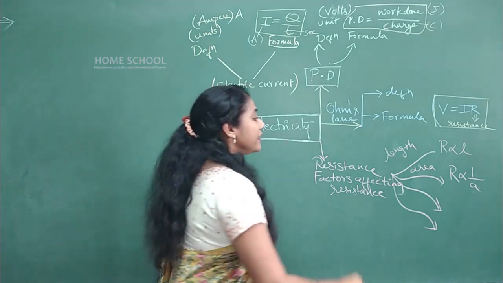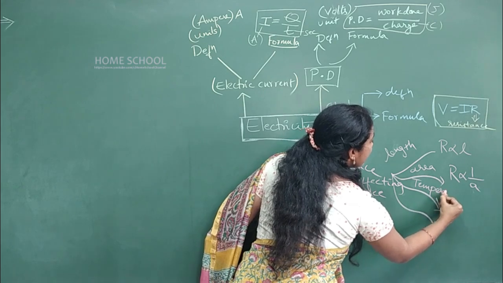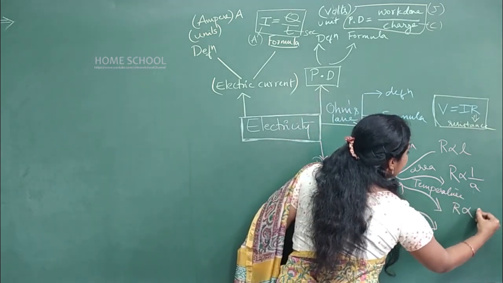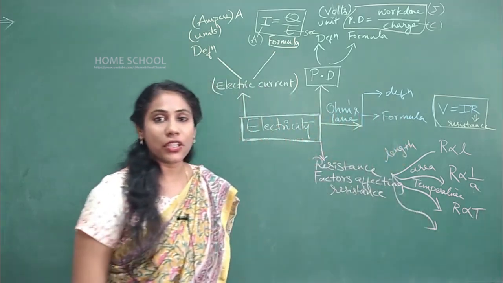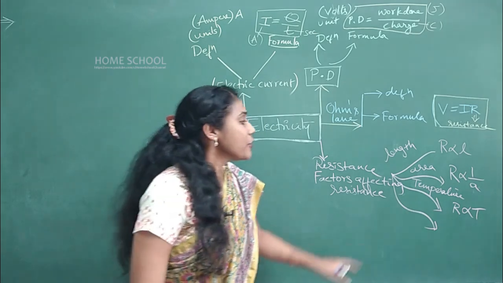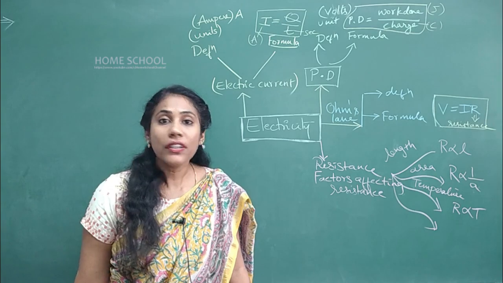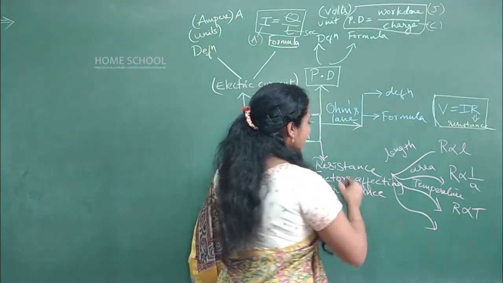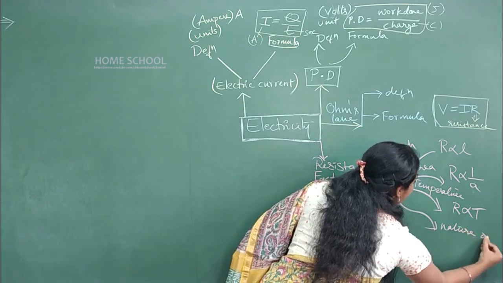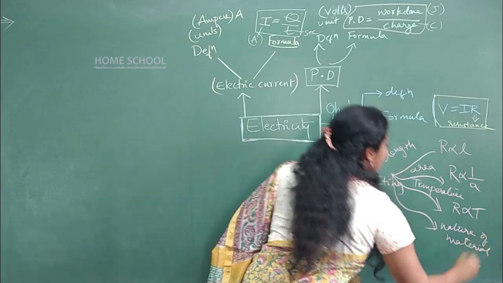The third factor is temperature, and resistance is directly proportional to temperature. Here T means temperature, not time. As the temperature increases, resistance also increases. The next one: resistance also depends on the nature of material.